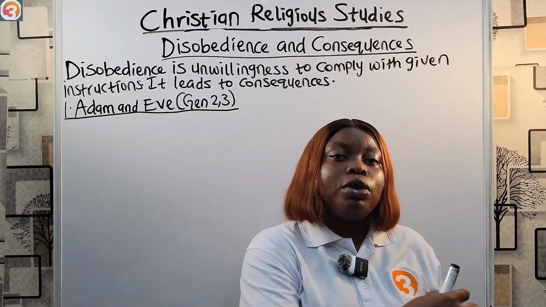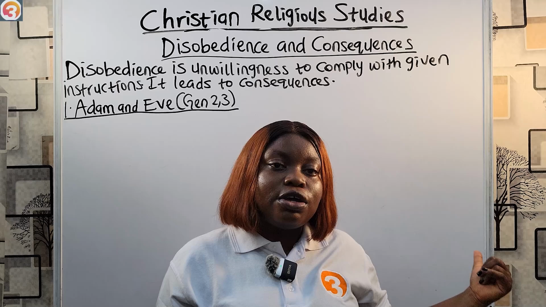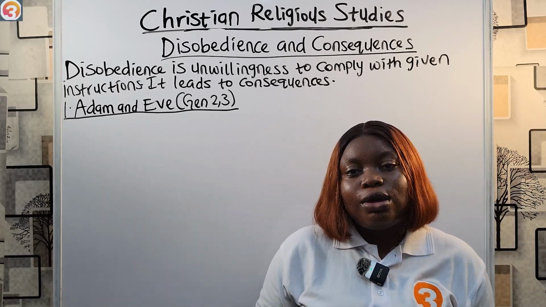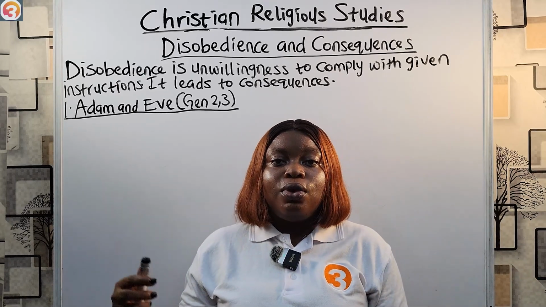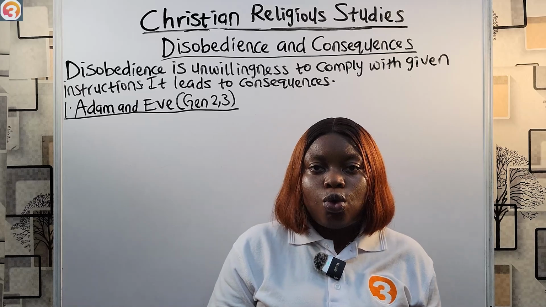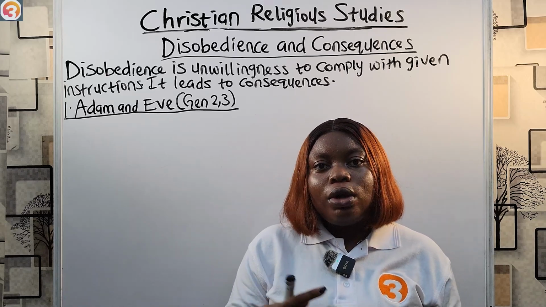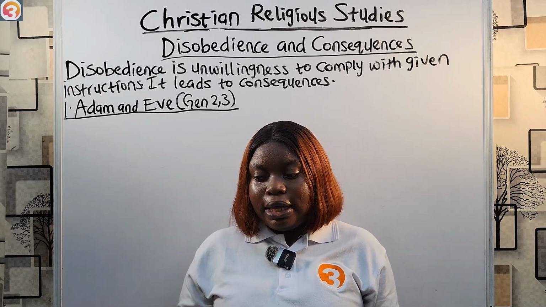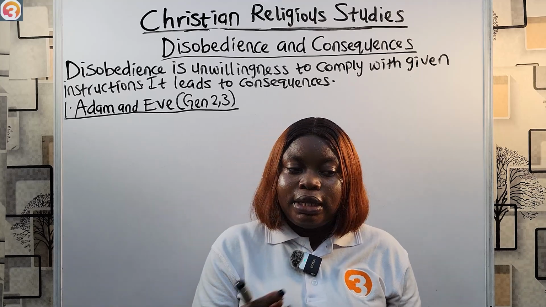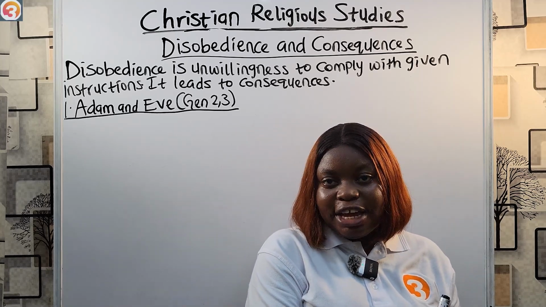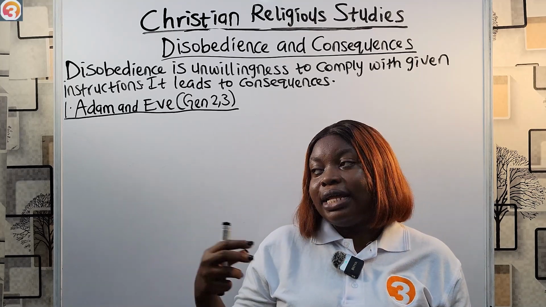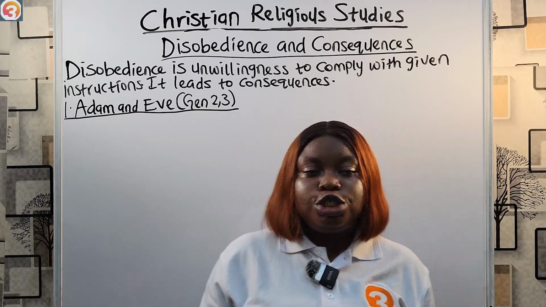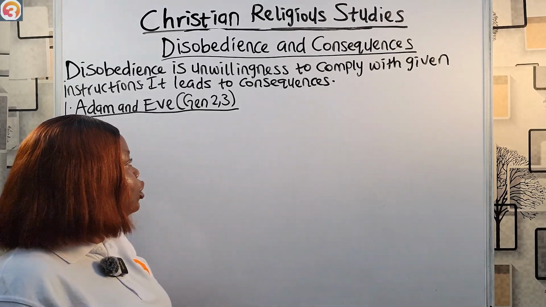And when God came walking in the garden, they hid themselves from God. When God called out to them, they replied that they were naked and they were ashamed to come out before God. And God asked, how did you know you were naked? So they explained that they ate from the tree of good and evil, and it was the serpent that deceived them. As punishment, God drove them out of the Garden of Eden.